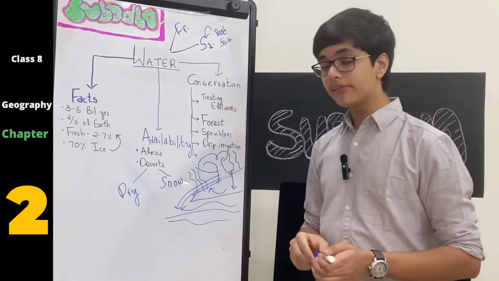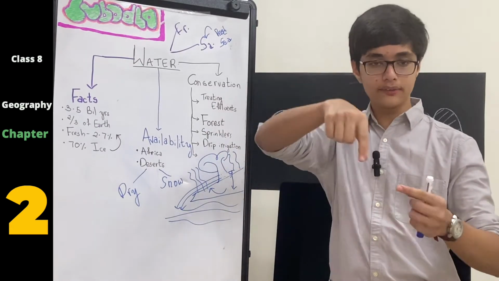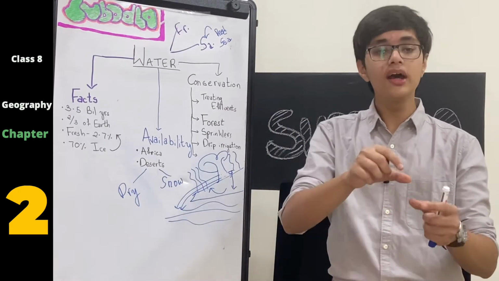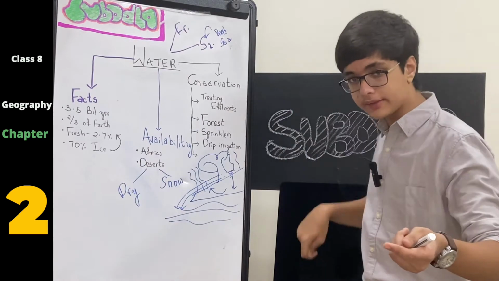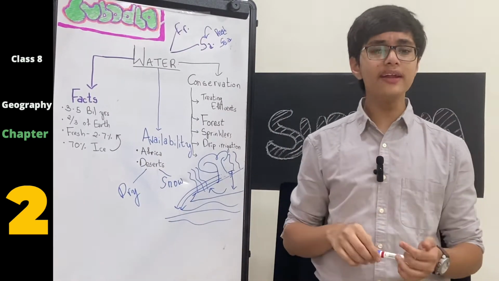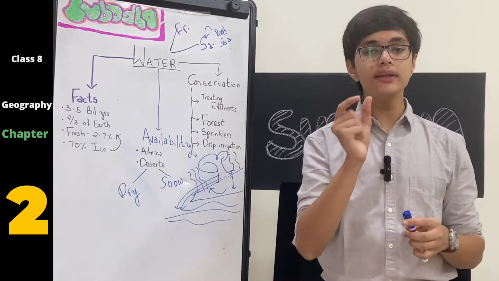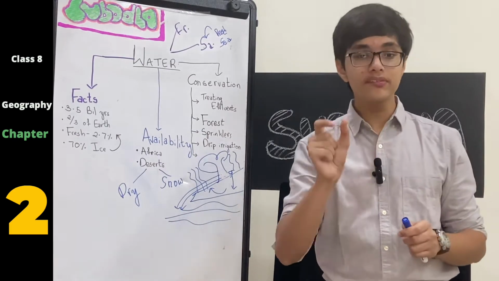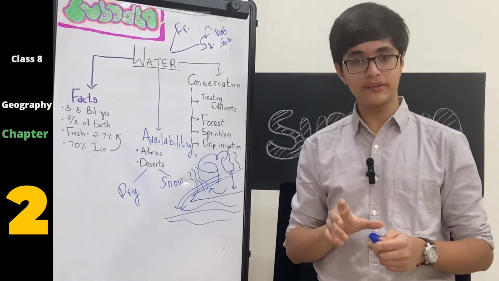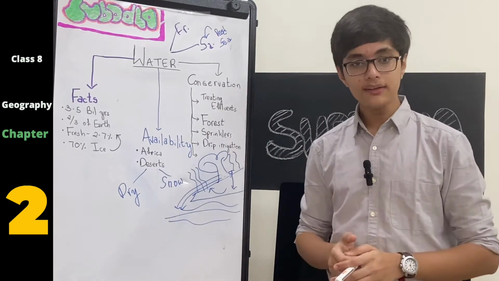The third point is something called sprinkler irrigation. If you've seen gardens, you'll see these small mechanical sprinklers, or even if your school has a garden of some sort, you'll see those small sprinklers connected to a pipe and they're rotating and they're sprinkling water. Why are they used? Because A, they reduce manual work, and second is they only release a certain amount of water which is necessary for the plants. It releases water in very small quantities. And because of that, only the water which is necessary in that area is used.